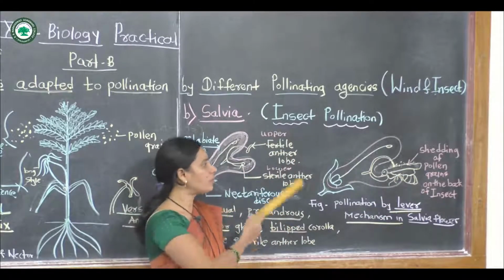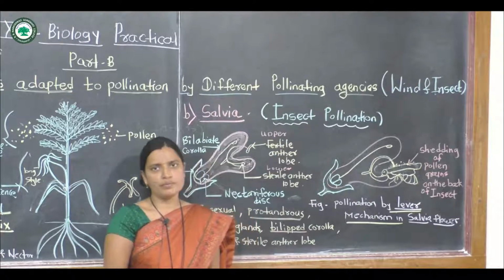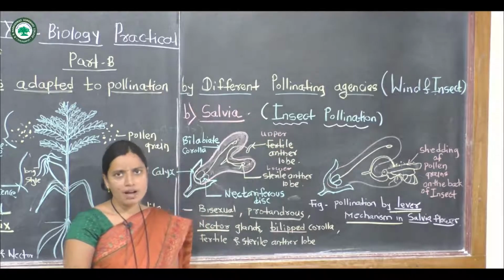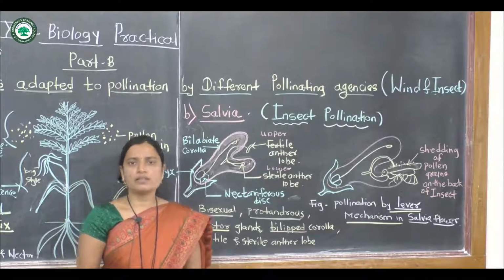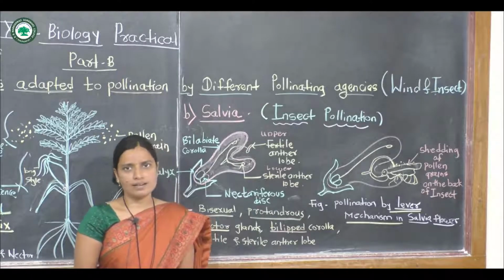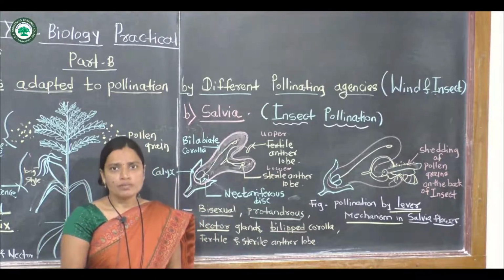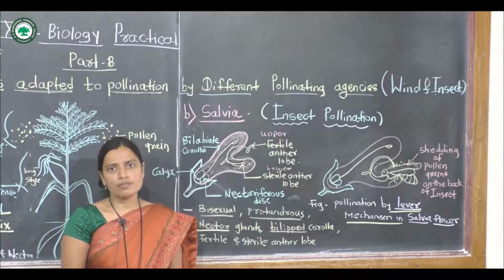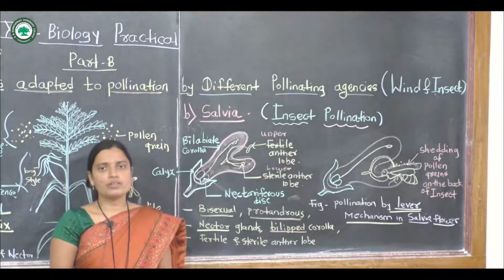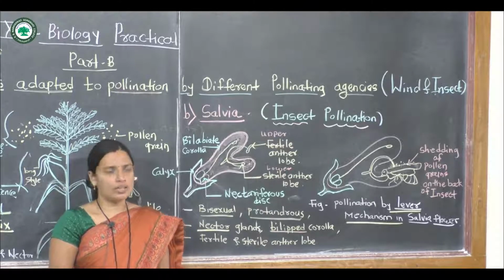These are the important floral adaptations of salvia. In the salvia flower, insect pollination takes place. It means the pollen grains are transferred with the help of insects from one flower to another flower, and this mechanism is called insect pollination.